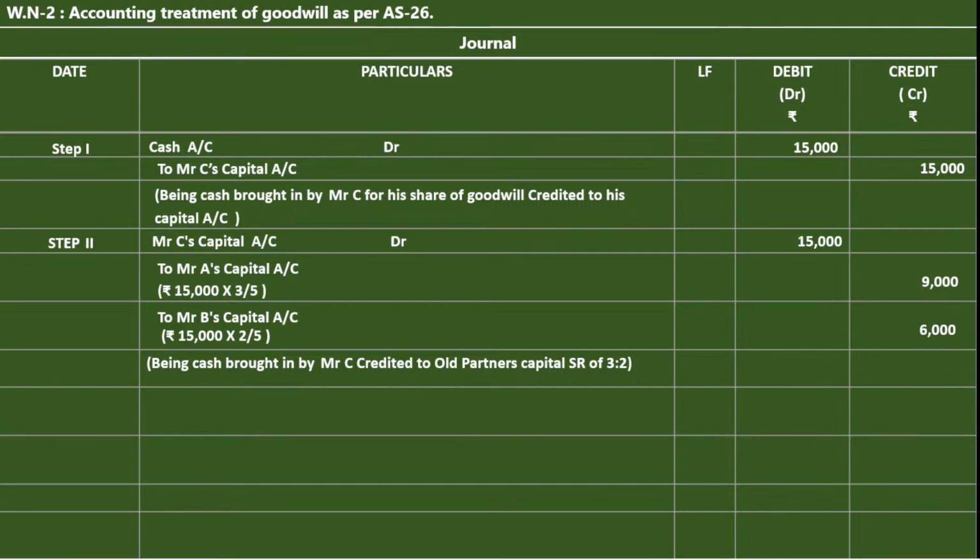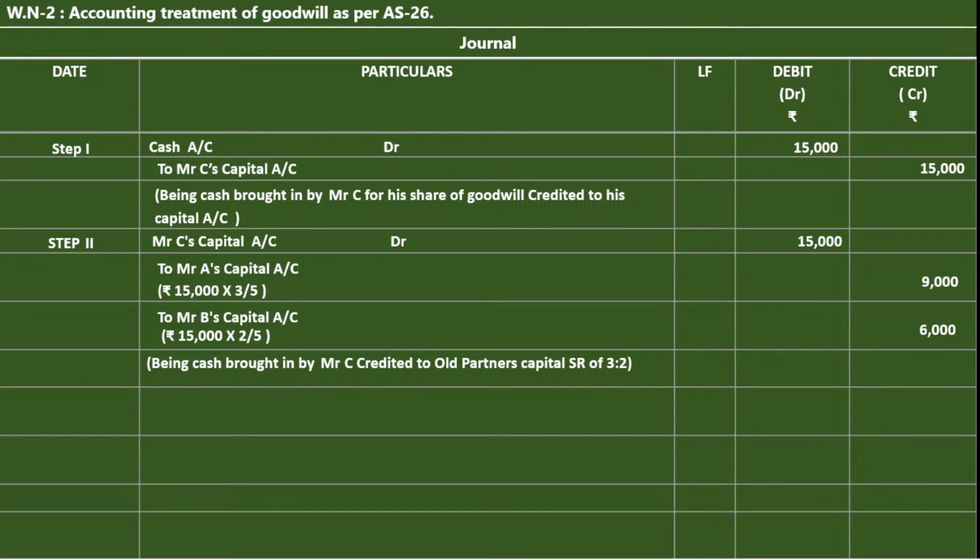If you want to understand it by applying the rules of debit and credit: now we are transferring the amount from C's capital account to the old sacrificing partners' capital accounts. When you transfer the amount from the new partner's capital account, check whether in the first entry it was debited or credited. It was credited, so now it should be debited. That's why Mr. C's capital account is debited. It is a transfer entry to Mr. A's and Mr. B's capital accounts. These two steps are compulsory when the new partner brings cash for goodwill.